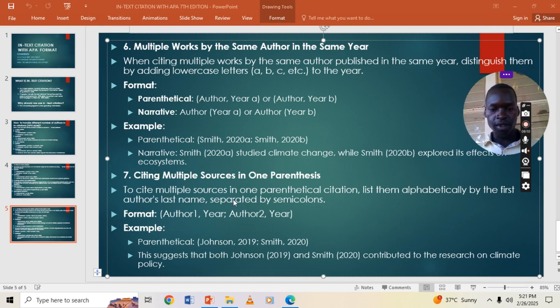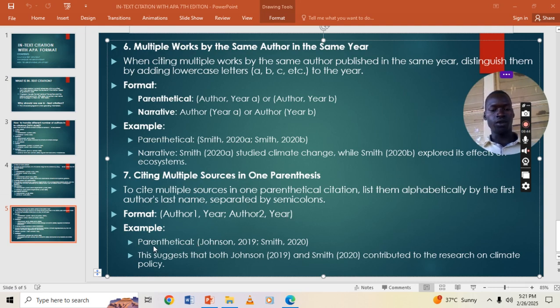To cite multiple sources in one parenthetical citation, list them alphabetically by the first author's last name, separated by semicolons. For example, this is the format. You open the bracket, write author 1, comma, the year, semicolon, then author 2, comma, and the year. You then close the bracket.